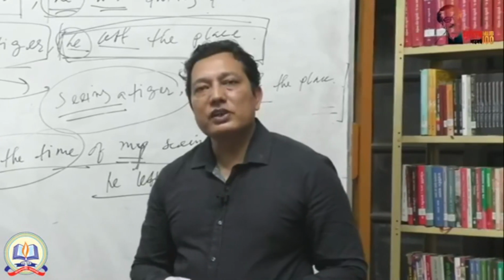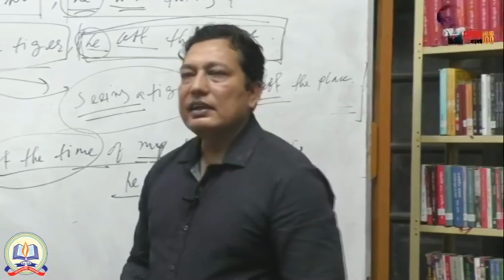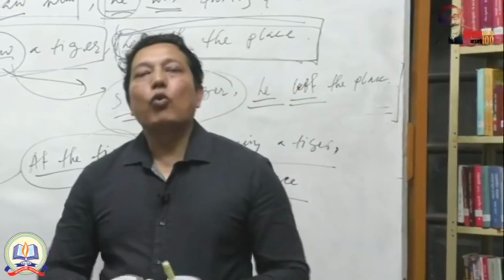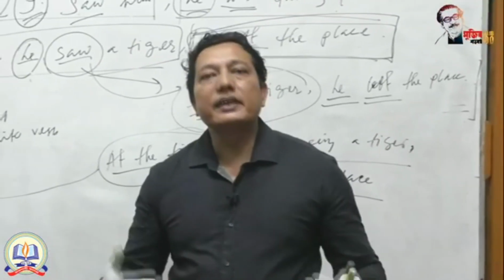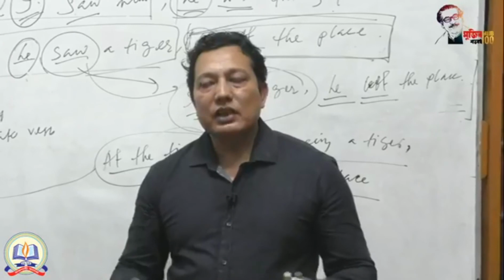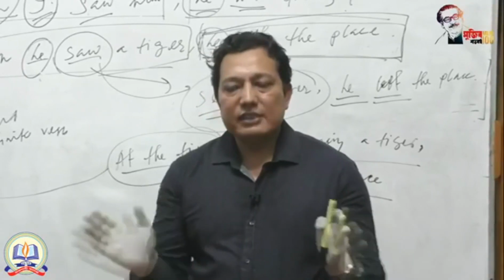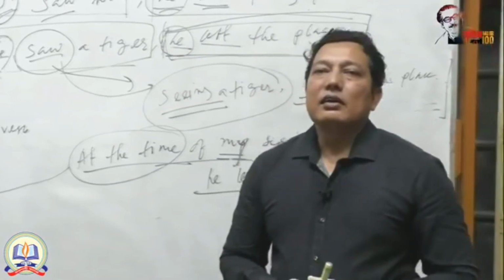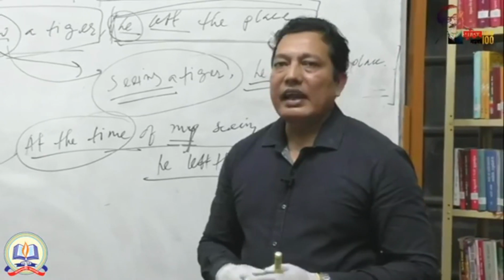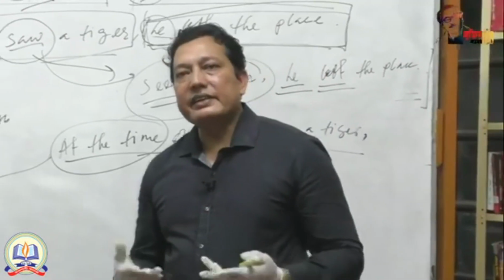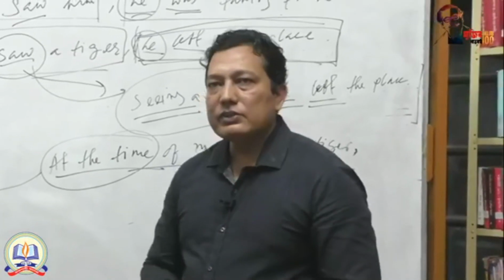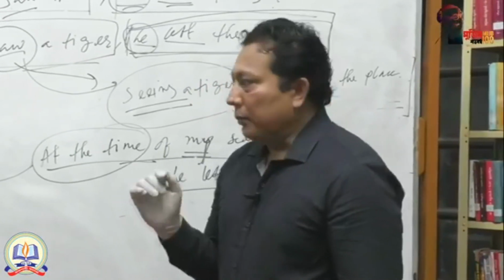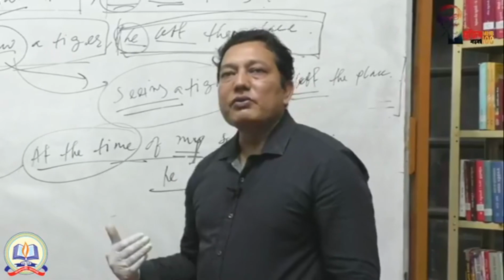And then the compound sentence. The compound sentence is joined with a coordinating conjunction. That means each clause is a coordinating clause, that means a principal clause. The principal clauses will be joined with coordinating conjunctions like and, but, or, yet, therefore. In this way you have to add. That means all the parts will be independent. In this way you can make simple, complex and compound sentences.